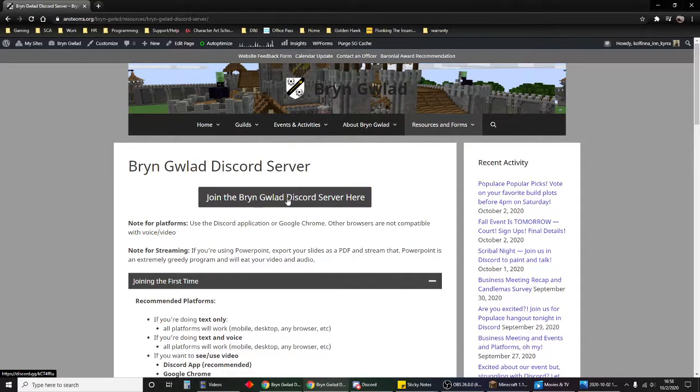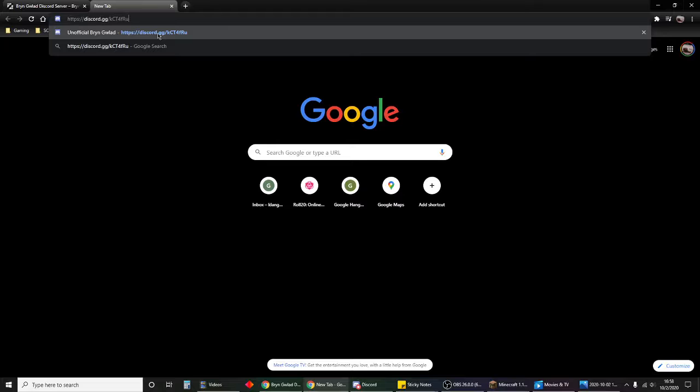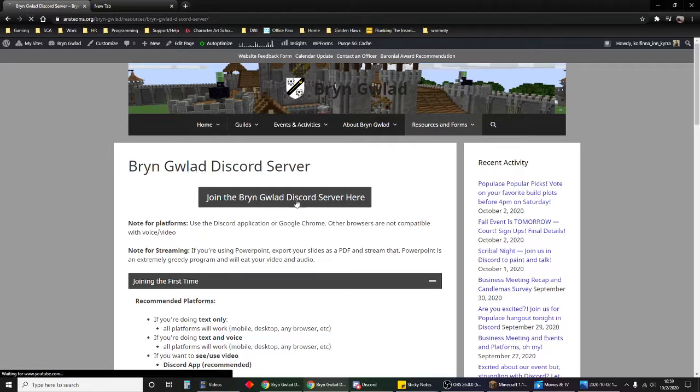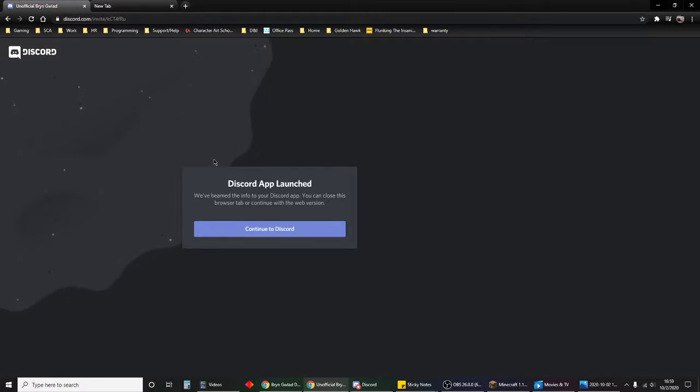So there are two different ways you can join our server. One, which is the easiest, is to click on this big button that says Join the Bryn Gwlad Discord server. I'm going to copy this link address so you can see it. This is a link to our specific server. If I click on that link, you will either get prompted to create an account with Discord.